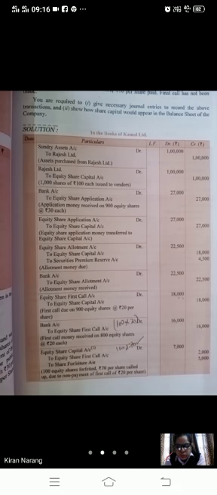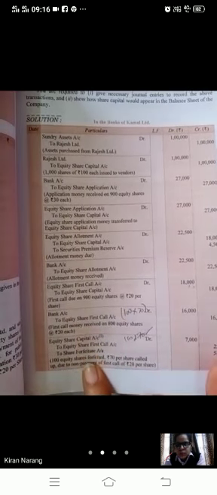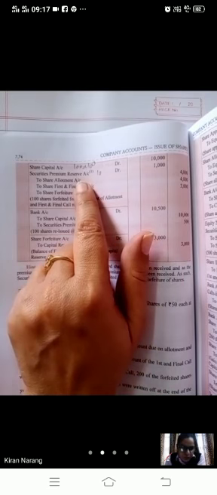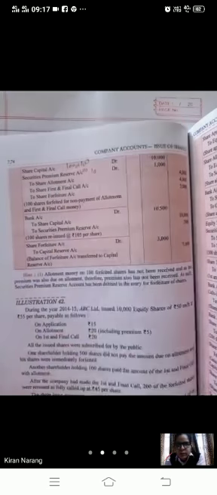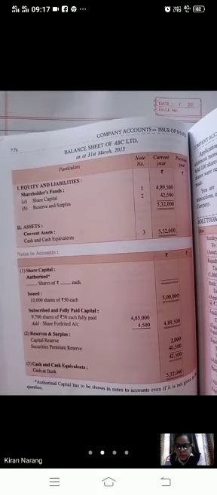If you have not received it, then you have to debit it. This is the entry of forfeiture when you have received the premium. And how do we come to know that we have received the premium? Because we have received the allotment. And this was the entry. If we have not received the allotment, then we have to debit the security premium. This was your entry of previous question.